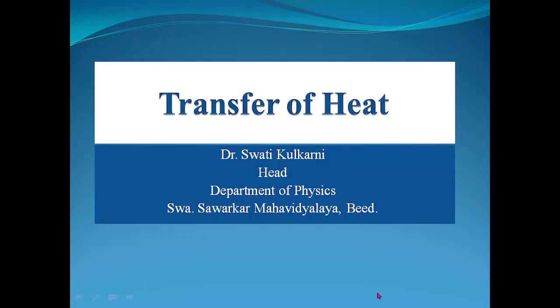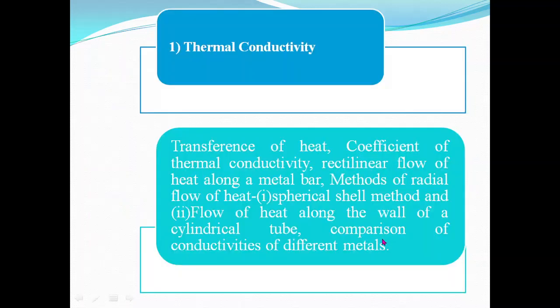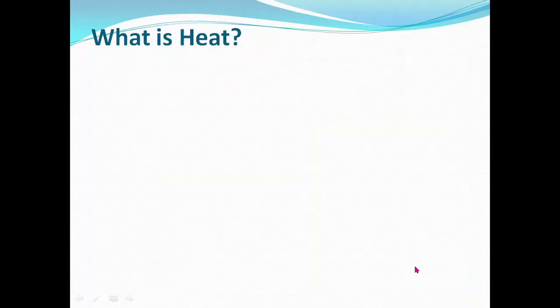Transfer of heat. Today we are going to consider the first bit of physics paper 2nd belonging to semester 1st. Title of this paper is Heat and Thermodynamics and it is having the course code PHY 102. First chapter of this paper, Heat and Thermodynamics, is the thermal conductivity. And in this first chapter, we are going to consider the first bit, that is transfer of heat.